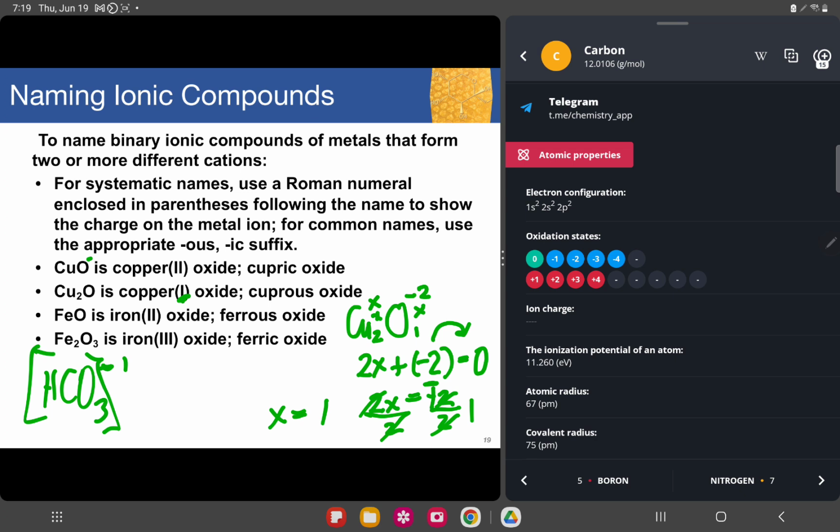We'll just comply with which one is the highest. Since copper is the highest at 2, we would name it as cupric oxide. And copper with 1 is cuprous oxide. Ferrous has 2, which is lower, and ferric is the highest at 3. That means ferrous oxide and ferric oxide. Okay? So you can practice computing for this one, so you can master the computation on finding which oxidation state to use.